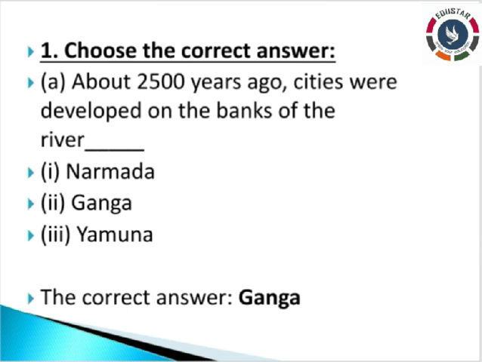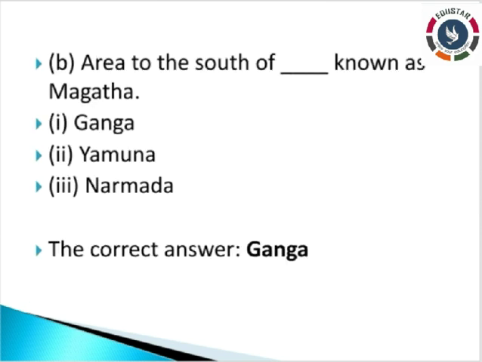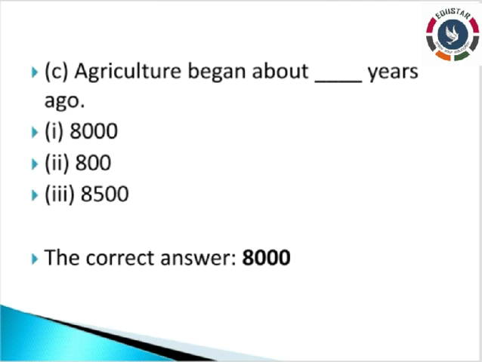What is the first question? About 2500 years ago, cities were developed on the banks of the river dash. Write the 3 options: Narmada, Ganga, Yamuna. Leave one line and write the correct answer, Ganga. Like this, write the following questions. For each and every question, leave one line and write neatly. Now the second question. After writing this, move to the third one.